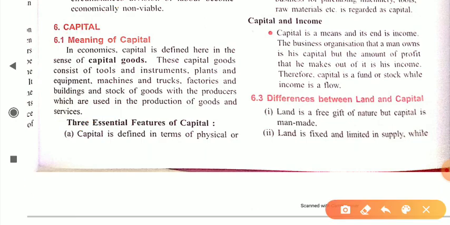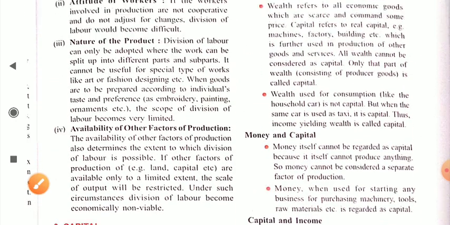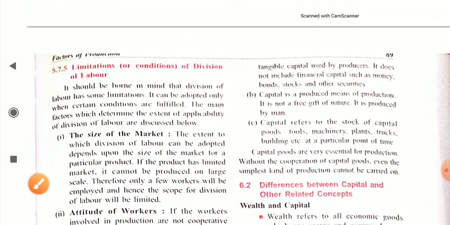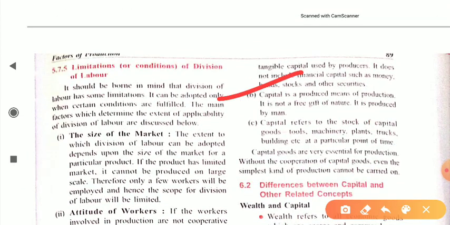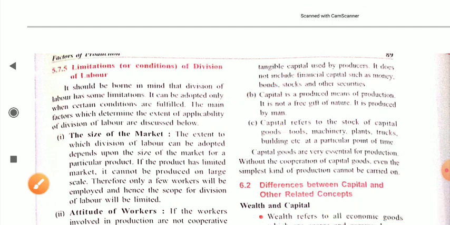A capital good is physical. Second, a capital good is a produced means of production. It is used for the production of another good. It is not free or gifted by nature. It is produced by man only. Third, capital refers to the stock of capital goods like tools, machinery, plant, etc.